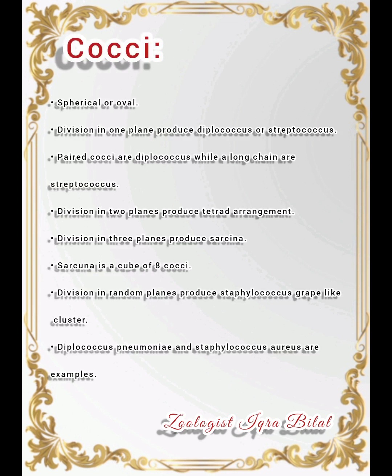Cocci. These are spherical or oval. Division in one plane produces Diplococcus or Streptococcus. These divisions are important to remember, and what they produce is important. Paired cocci are Diplococcus, while a long chain are Streptococcus. Division in 2 planes produces tetrad arrangement. Please remember, division in 2 planes produces tetrad arrangement.